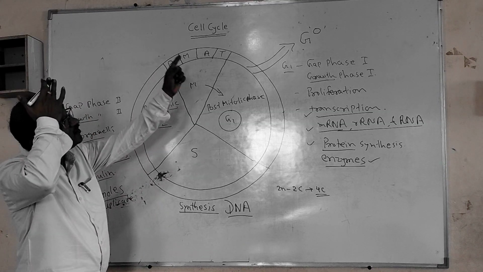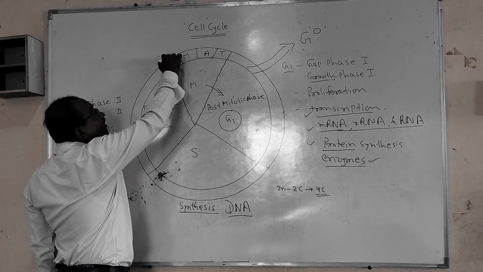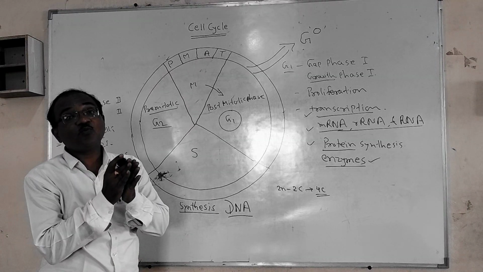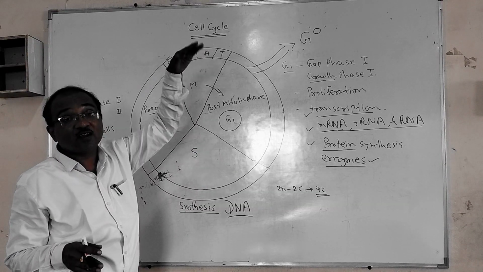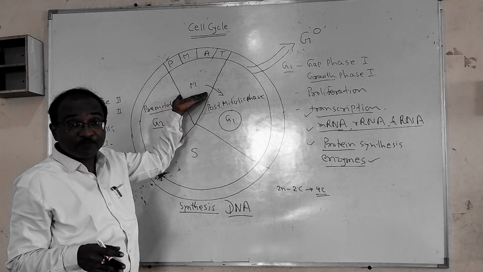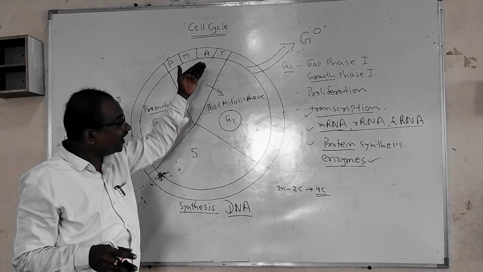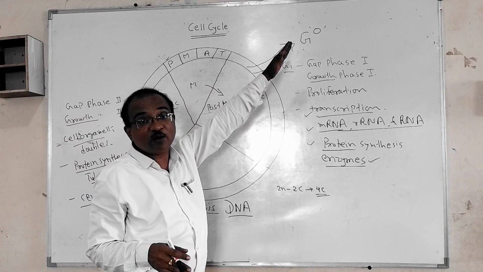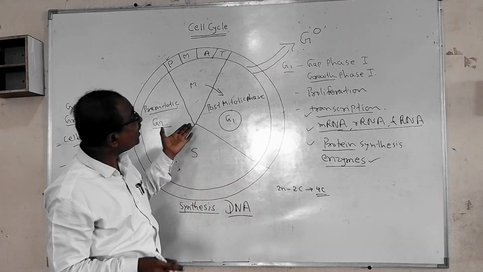So likewise, this is the cell cycle, and now it enters into the M phase, that is the mitosis, having prophase, metaphase, anaphase, telophase, in which at the successive stages the chromosomes get divided into two sets, and these two sets are converted to two cells, as karyokinesis and cytokinesis are followed in this M phase. And lastly, the two daughter cells are produced, which may either enter the cell cycle again or withdraw themselves from the cell cycle and go to G0 and become the organ. So this is the cell cycle.